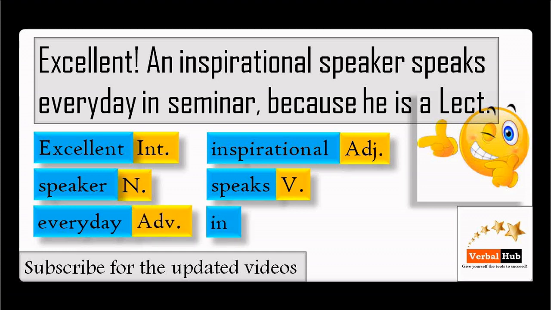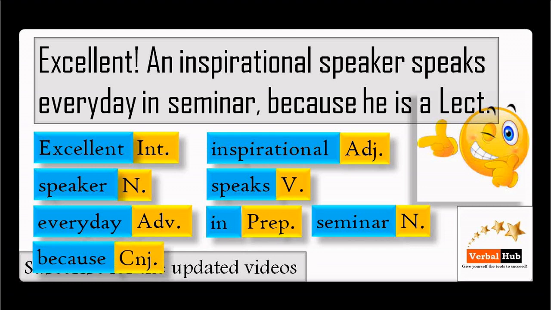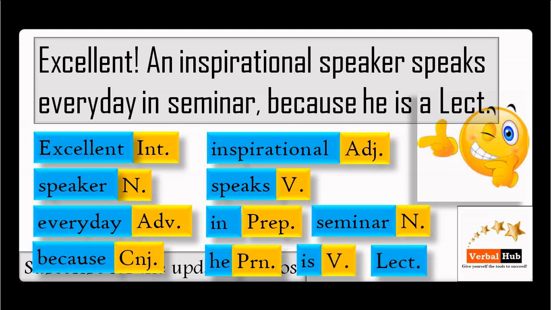Look here, in is what? The relation between speaker and seminar, that is why a preposition. Seminar is what? A noun. Because two nouns. Look here, what is because? Because is a conjunction. Why? Because it is connecting two clauses. Now he is what? He is a replacement for speaker, and that is why it is a pronoun. And is is a verb. Why? Because is is the activity for he. And lecturer. So lecturer is what? A noun, right? This is all about the 8 parts of speech.